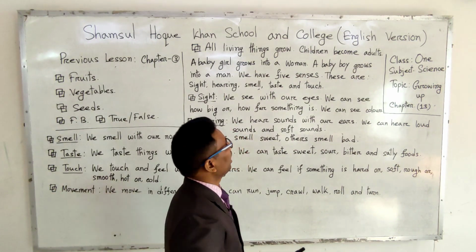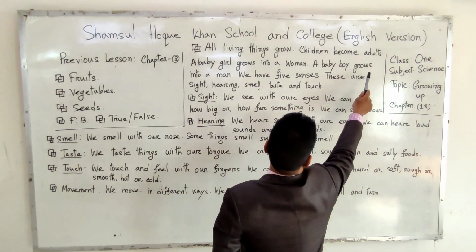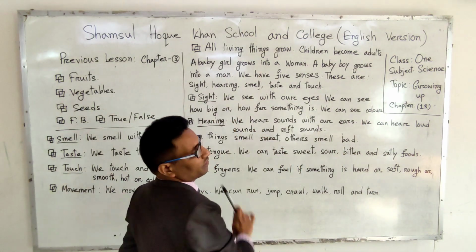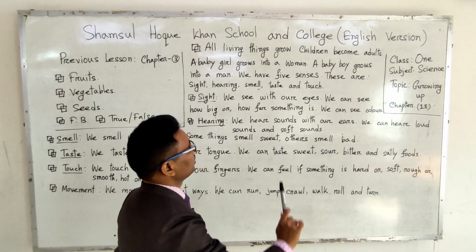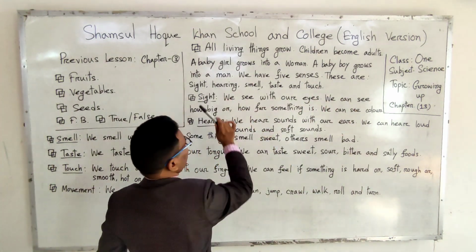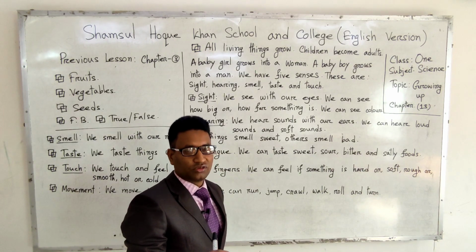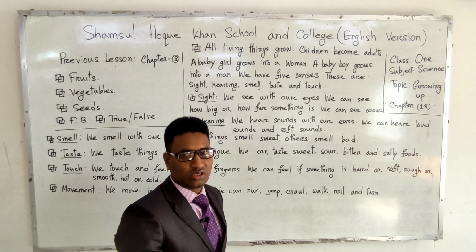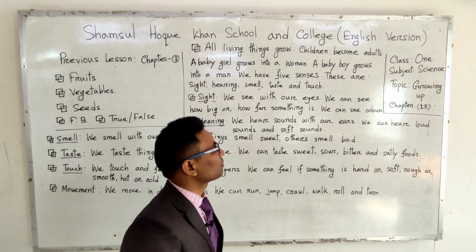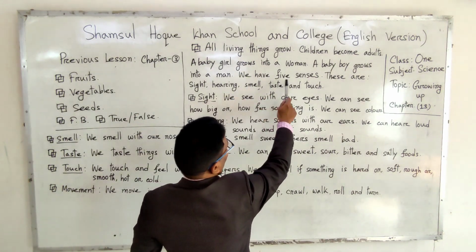And now, a baby boy grows into a man. Again I say that a baby boy grows into a man. একটা ছোট্ট বালক একটা বড় মানুষে রূপান্তরিত হবে।